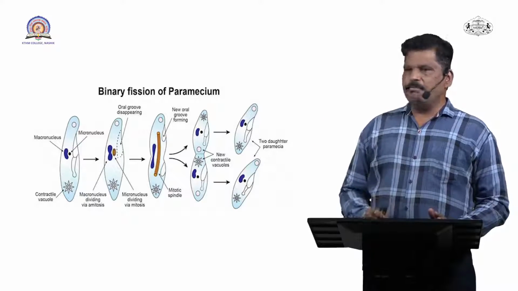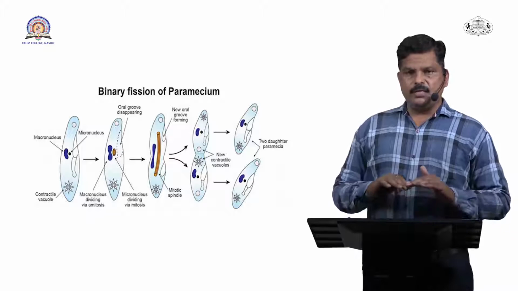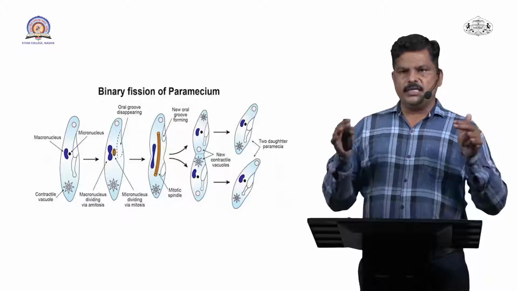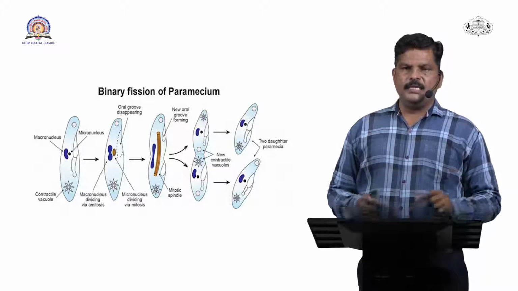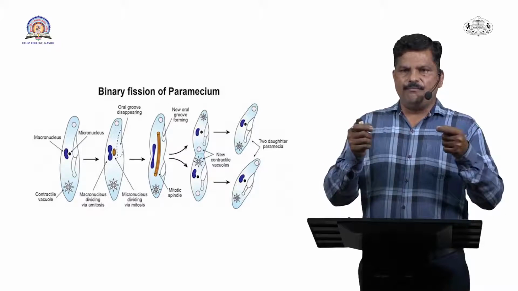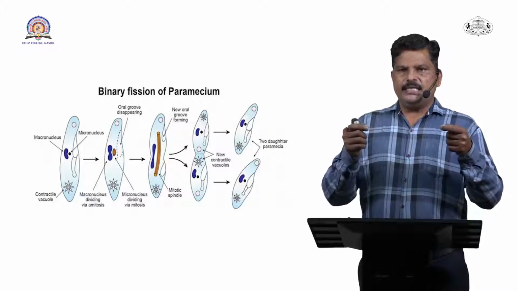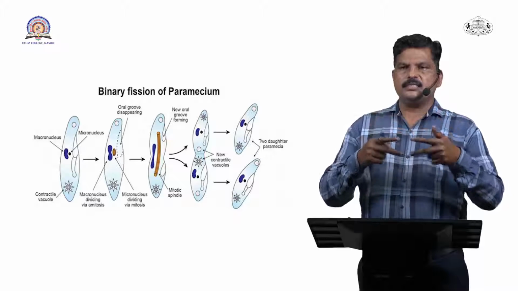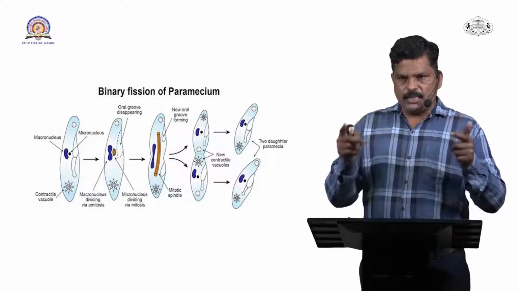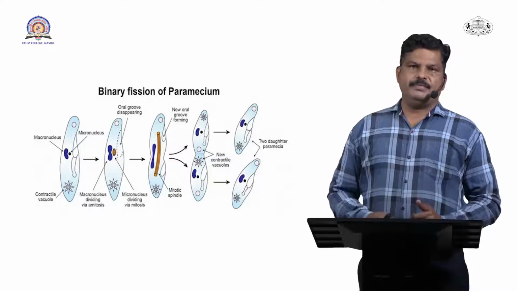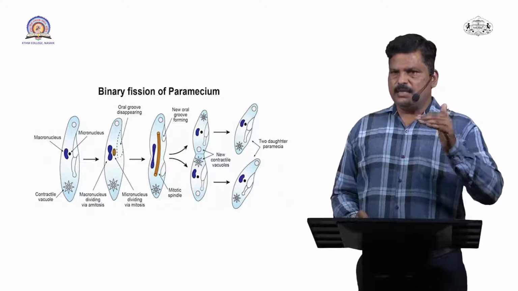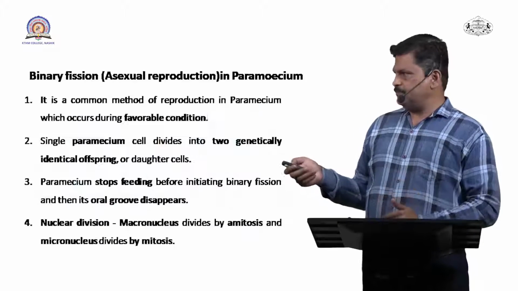So in the case of binary fission, first the division of the nucleus takes place, and afterwards there is a division of cytoplasm. Whenever the division of cytoplasm takes place, there is a formation of a furrow, and this furrow goes on increasing, and finally the single cell divides into 2 daughter paramecium. So this whole process is called binary fission. We'll discuss this binary fission in detail step by step in the next slide.